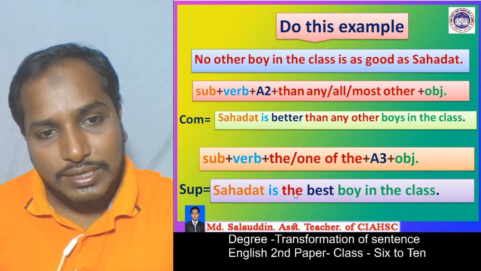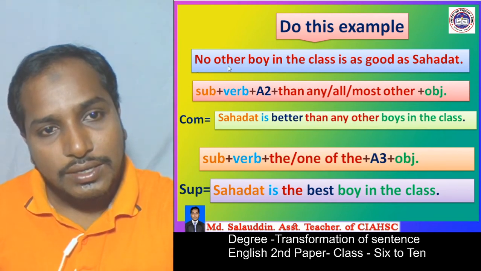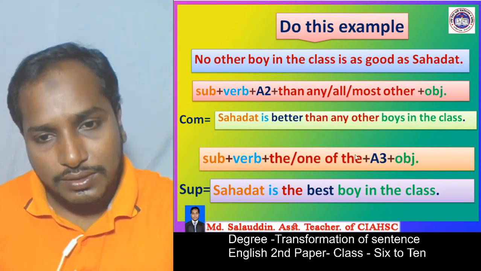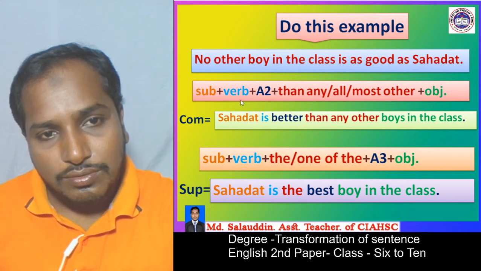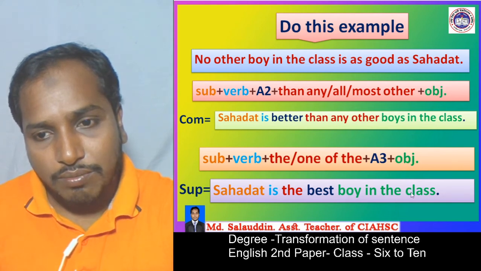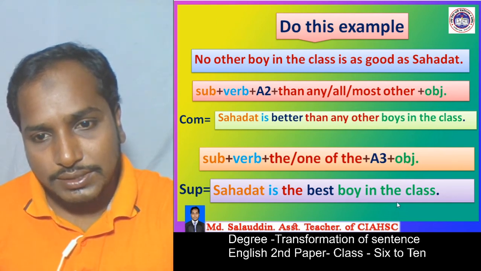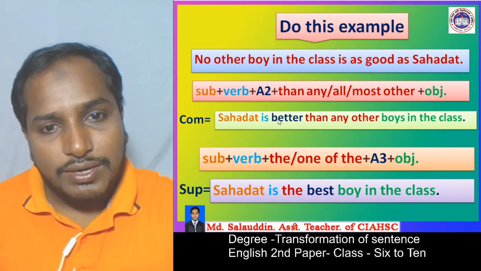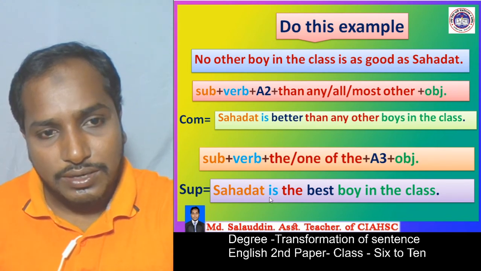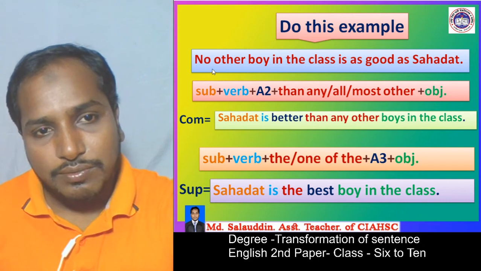We wrote the because here we see no other. If we saw very few we would write one of the. Understand? So we write the, and then A3 is best, and then the object is boy in the class. So students, I hope you can understand this example of how to change from positive to comparative and superlative.